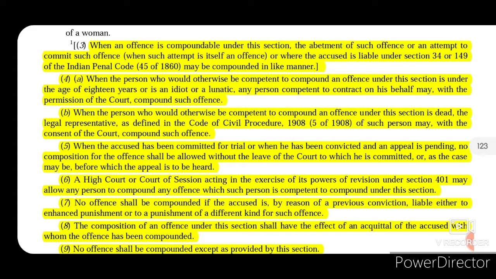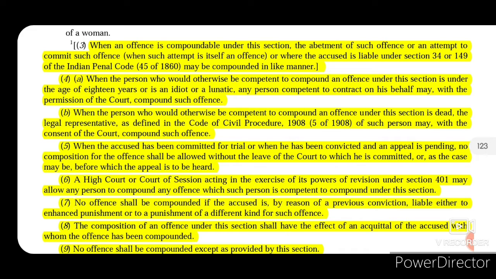When the accused has been committed for trial, or when he has been convicted and an appeal is pending, then no composition for the offence shall be allowed without the leave of the court to which he is committed, or before which the appeal is to be heard.